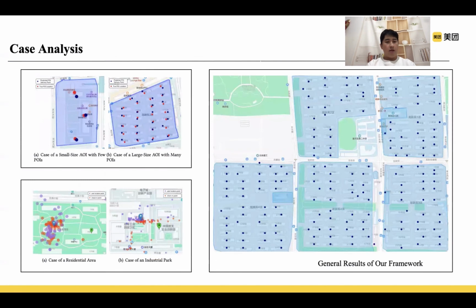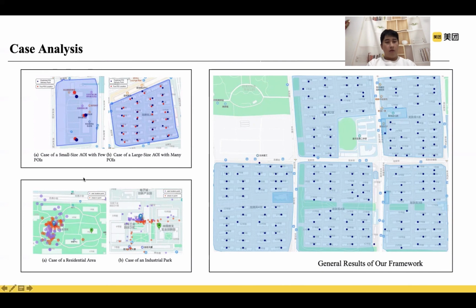We also launched the visualization method to check concrete cases. As shown in the figure on the top left corner, the blue points are the delivery points generated by our framework, and the red points indicate the true values of those POIs. It's easy to find that the delivery points are close to the true values of those POIs. What's more, we can also discover that the performance of the model is stable and is insensitive to area size and the POI number of an AOI.